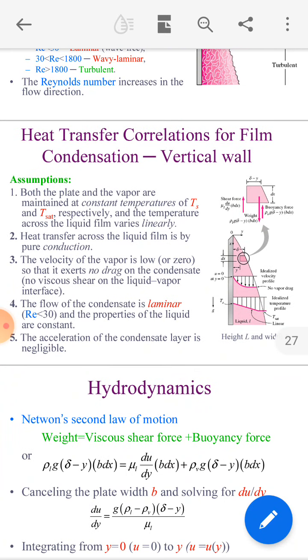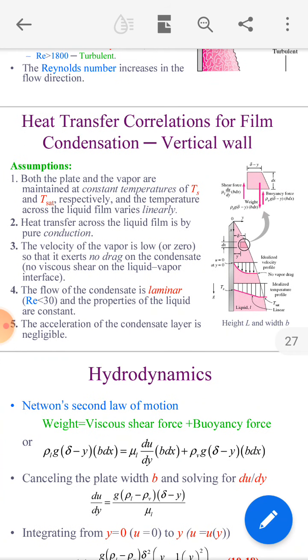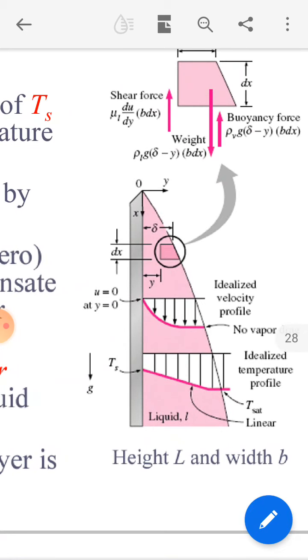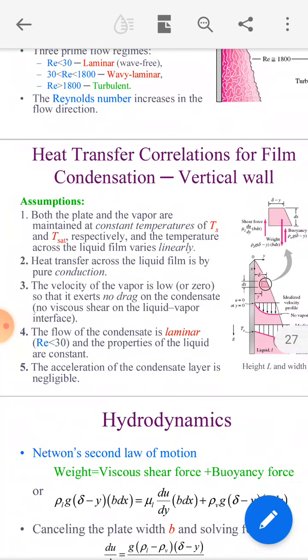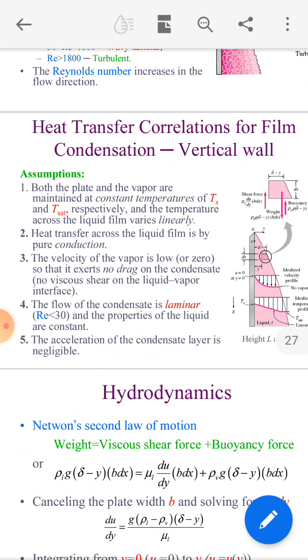Now the heat transfer correlation for film condensation. Assumptions are made here. Both the plate and the vapor are maintained at constant temperatures Ts and T_sat, respectively. The temperature across the liquid film varies. Heat transfer across the liquid film is by pure conduction.